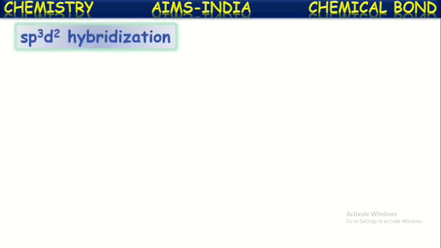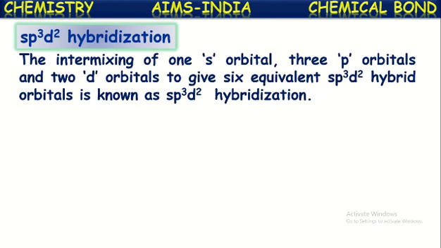Let us see another kind of hybridization, that is sp3d2 hybridization. In this, one s orbital, three p orbitals, and two d orbitals, totally 6 orbitals, intermix with each other, and they result in the formation of 6 equivalent sp3d2 hybrid orbitals. This phenomenon is known as sp3d2 hybridization.